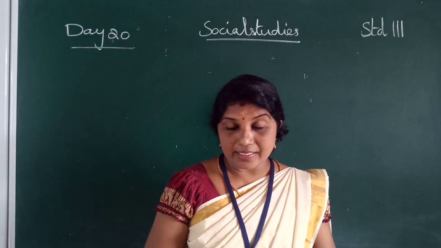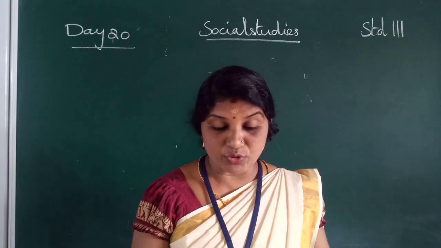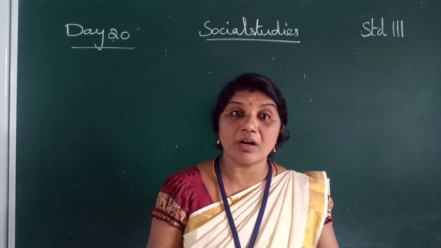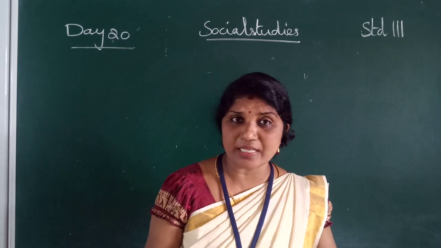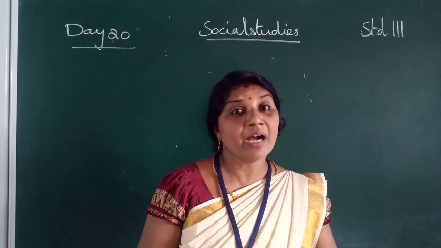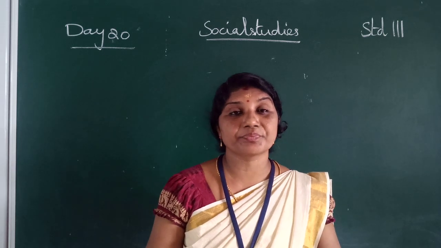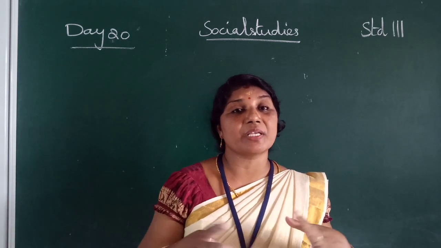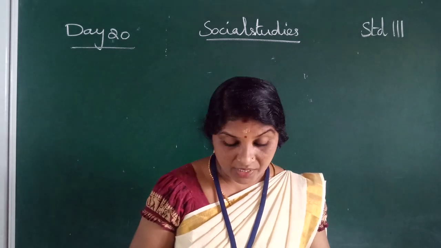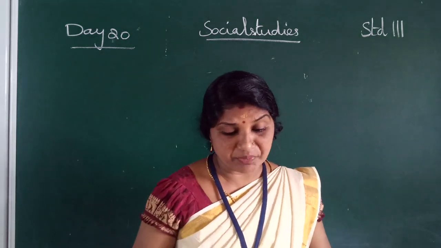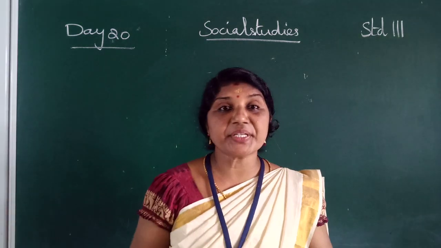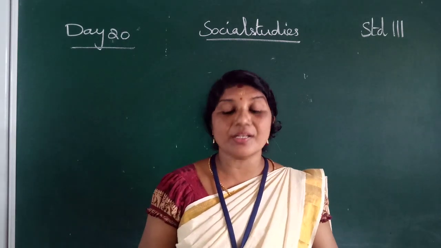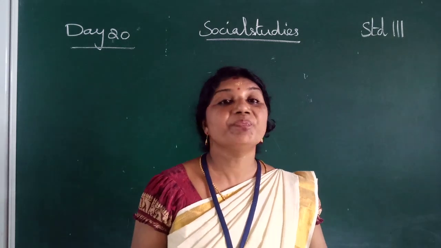Okay, children. The next one we studied was islands. What is an island? An island is a land surrounded by water on all sides. Can you tell me an example of an island, children? We learned about Sri Lanka. We know that the Palk Strait and the Gulf of Mannar separate India from Sri Lanka. Next we studied about strait. What is a strait, children? A strait is a narrow passage of water connecting two seas or two other large areas of water.